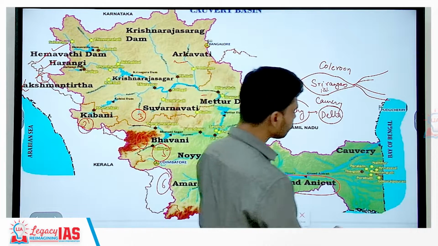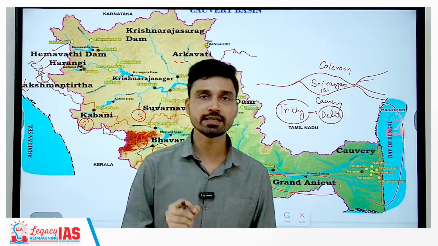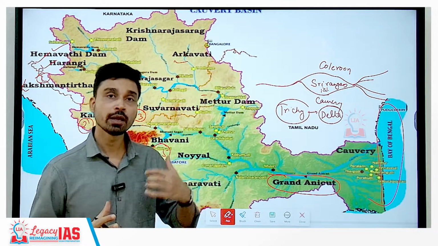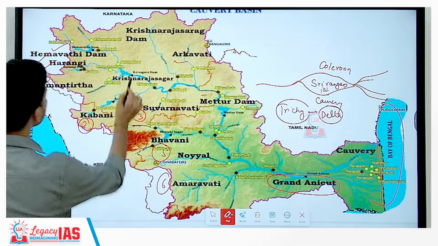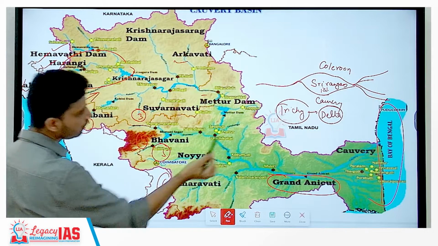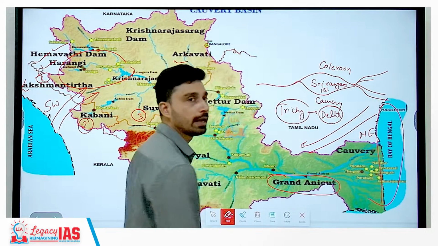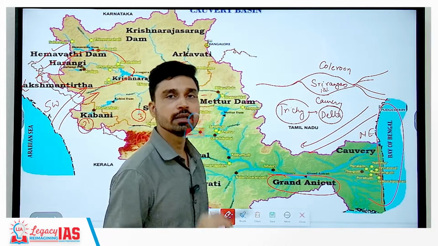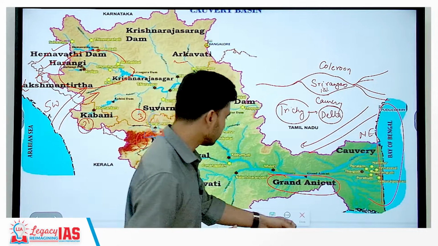It forms one of the most fertile deltas of India, and Cauvery river is also unique in the sense that it receives water from both monsoons, the southwest monsoon during the summer time and the northeast monsoon during the winter time. Actually, the upper course of Cauvery river receives water from the southwest monsoon and the lower course of Cauvery river receives water from the northeast monsoon. And it is precisely due to this reason that the fluctuation of water volume of the Cauvery river is relatively less as compared to the other peninsular rivers of India.